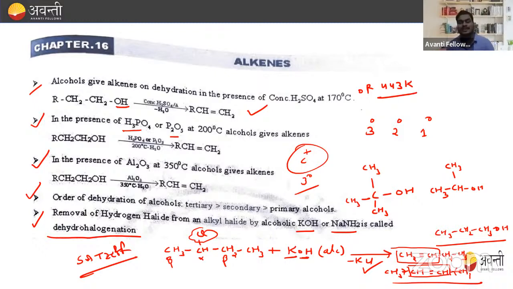So this is known as dehydrohalogenation. Point to remember, dehydrohalogenation. Here the removal of a halogen as well as hydrogen takes place. Both are removed. That's why it is known as dehydrohalogenation. Is it clear to everyone? Yeah. If you have any doubt, beta, please feel free to ask. No? Okay.